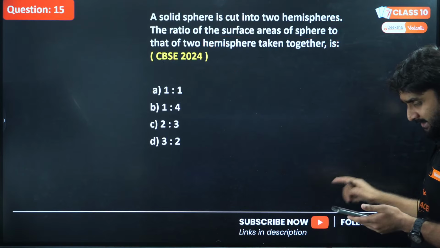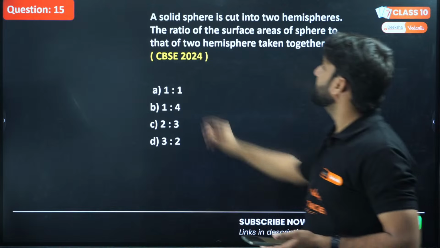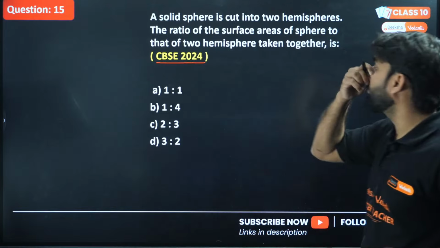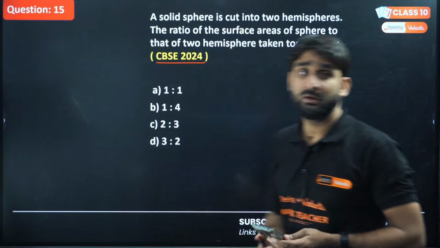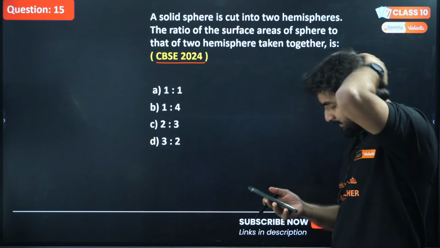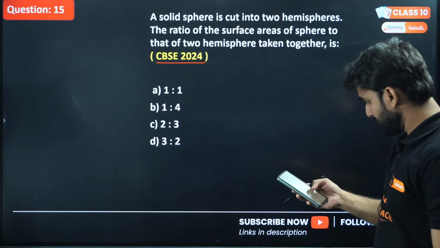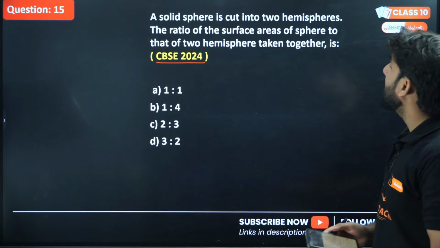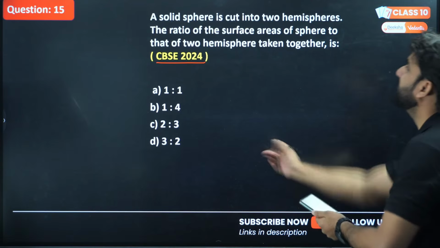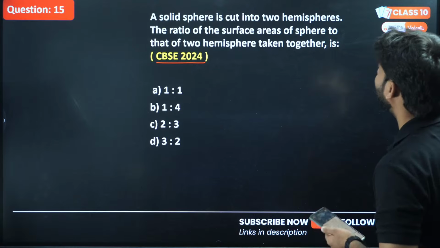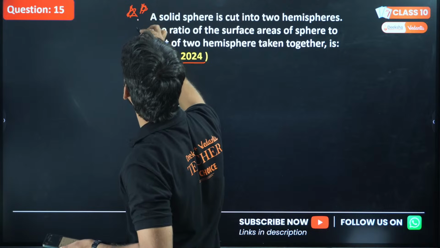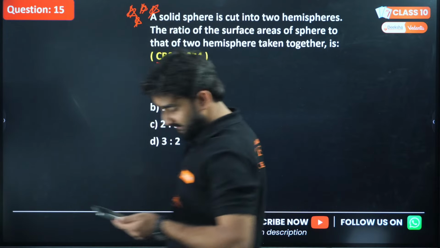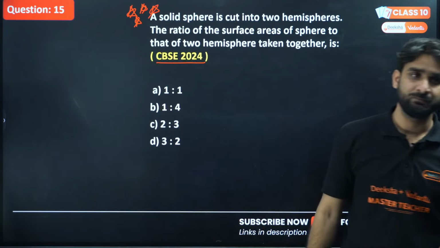Okay. Now next question. This question is from the CBSE 2024 board exam. So if you can do this question, I'll be very happy. A solid sphere is cut into two hemispheres. The ratio of the surface area. This is a star type question. Very conceptual question. Very easy, yeah, but conceptual.